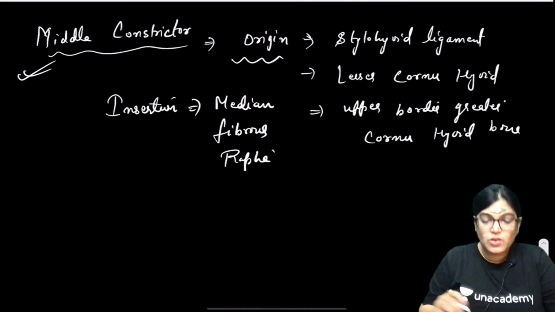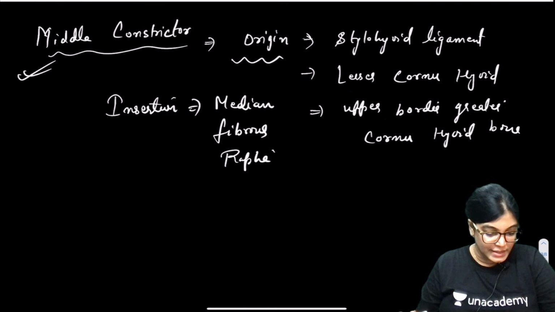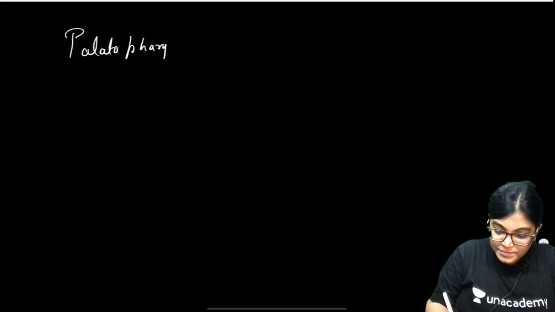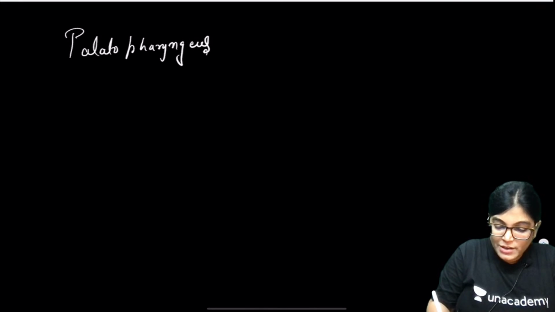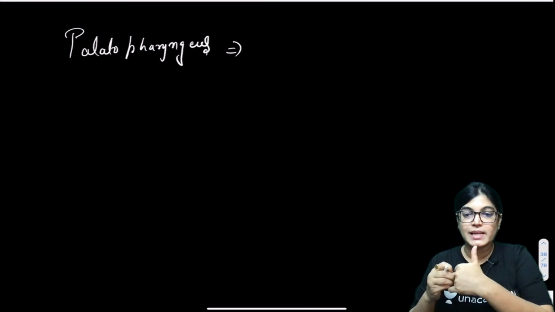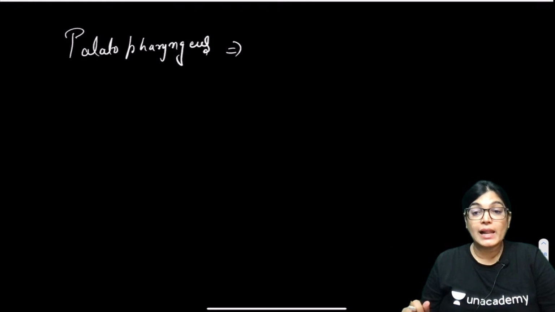So, this was the other option which was provided. Now, moving to the next muscle provided in the options, the palatopharyngeus muscle. When we talk about palatopharyngeus, it originates as two fasciculi, anterior and posterior, from the palatine aponeurosis.